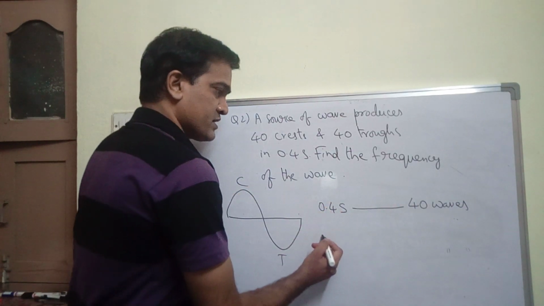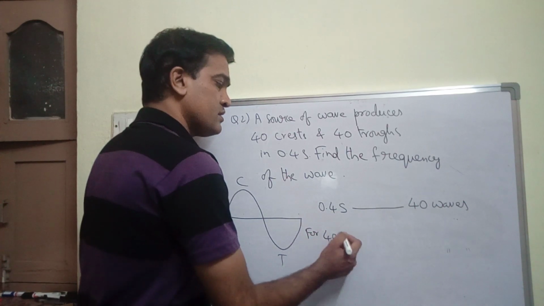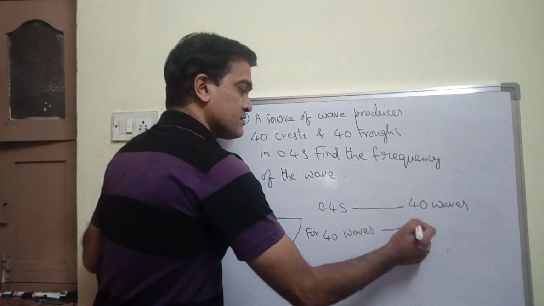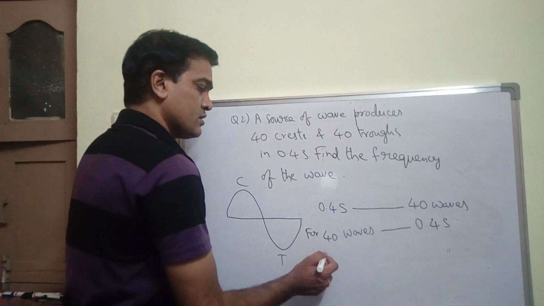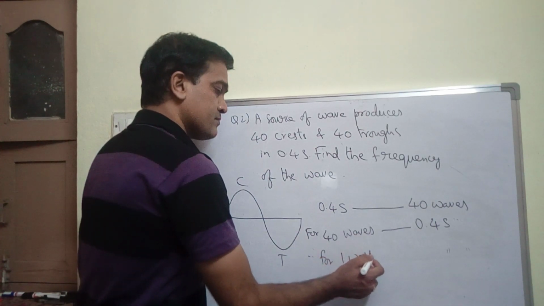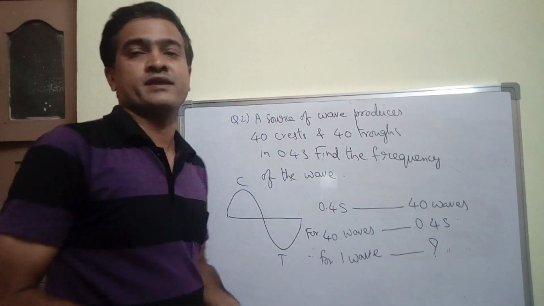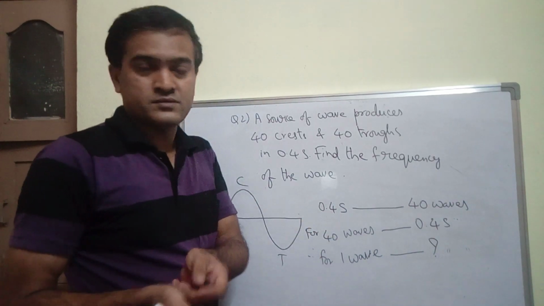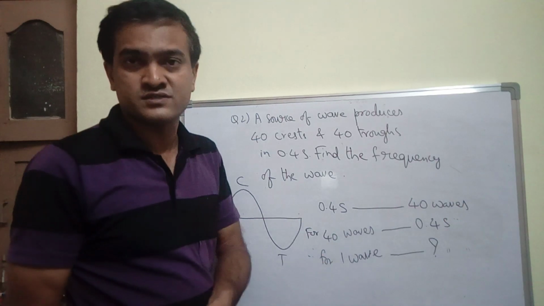You write like this, a better way. For 40 waves, time taken is 0.4 seconds. Therefore, for one wave to travel, what is the time it will take? For one wave, it is nothing but the time period. You are calculating the time period, and later on you can calculate the frequency.